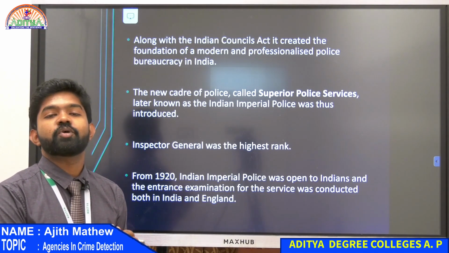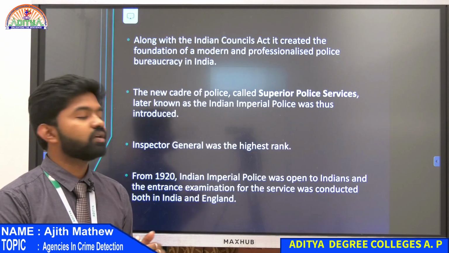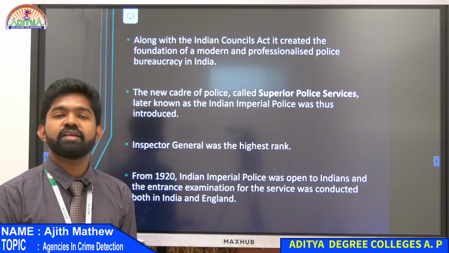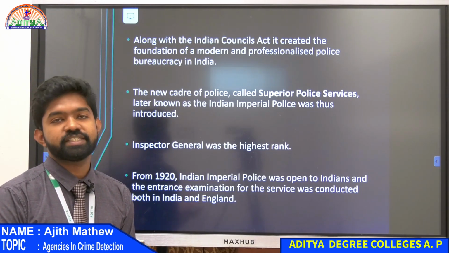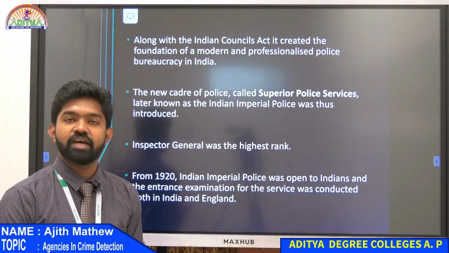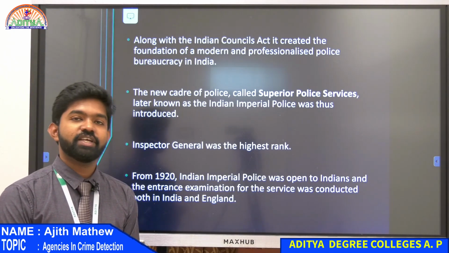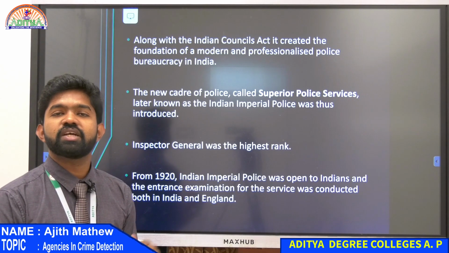That is the date when they started to give these provisions to Indian people also to join. For the highest post they tried to give Indian people a chance, and the chance was by examination. So they conduct an examination, and those who get the highest rank used to get the highest post.